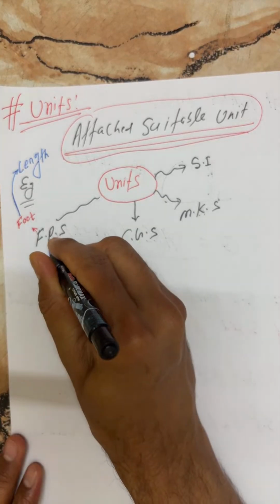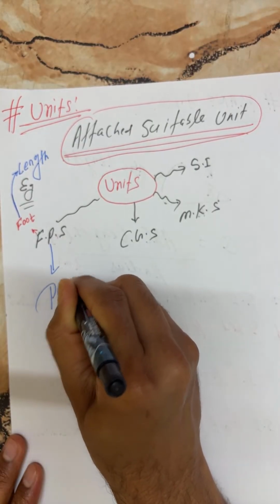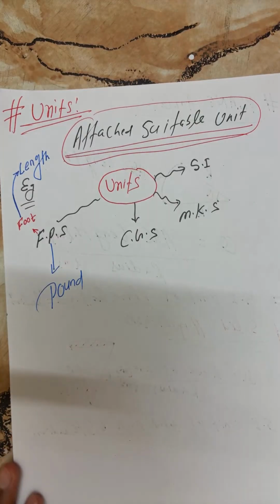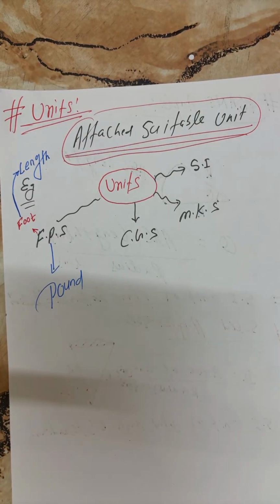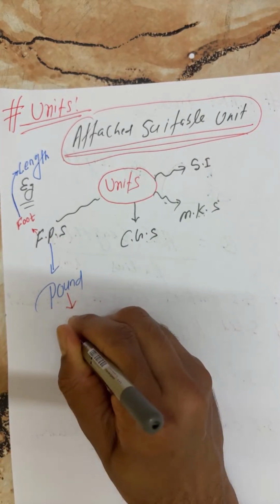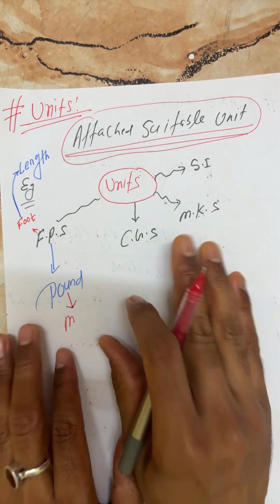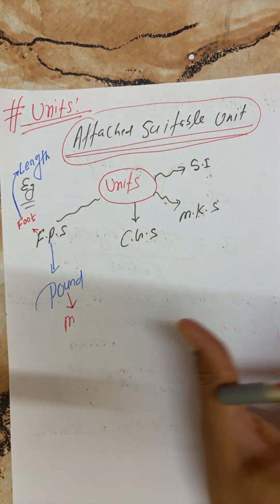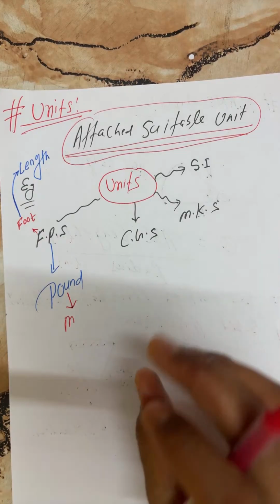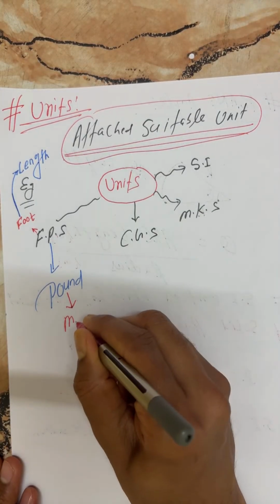Now tell me, what is P? P is for pound. Pound helps us to measure mass. Keep in your mind, if we understand this, you will enjoy dimensional formula. If you do not, then you will not be able to solve even any easy question. Correct, so pound will help us to measure mass.